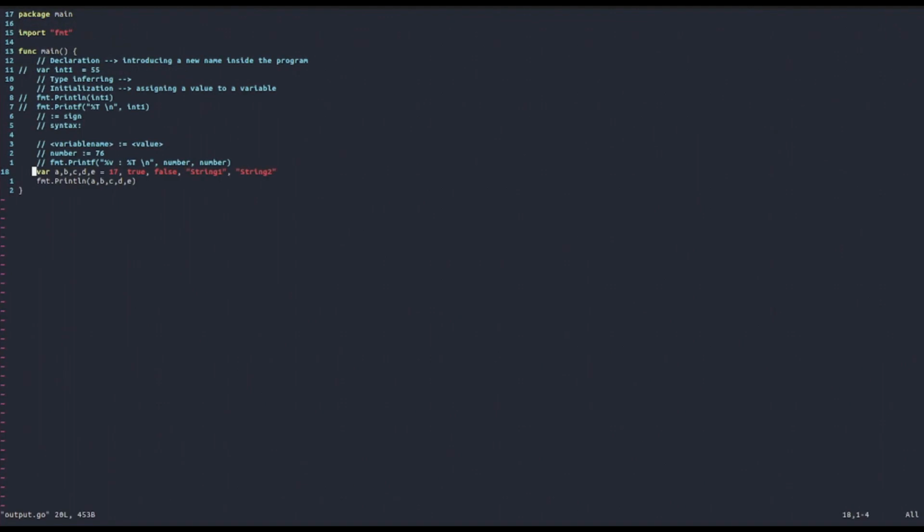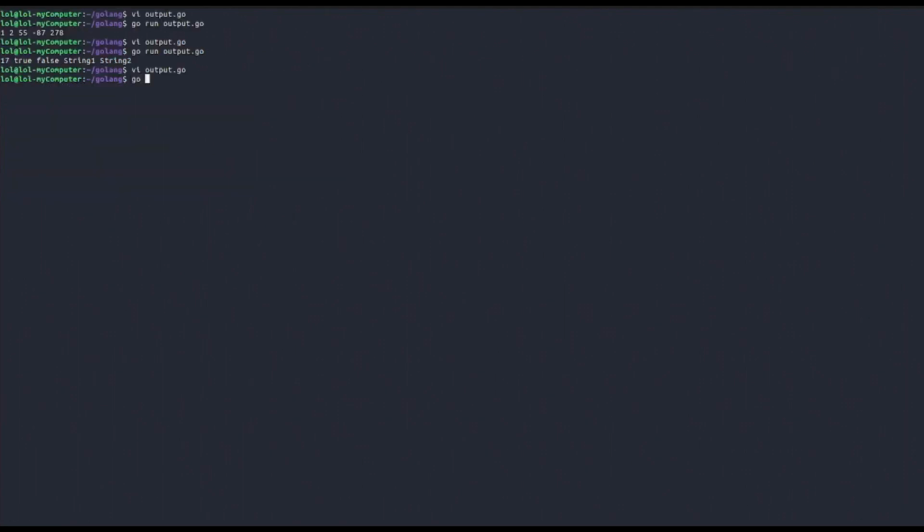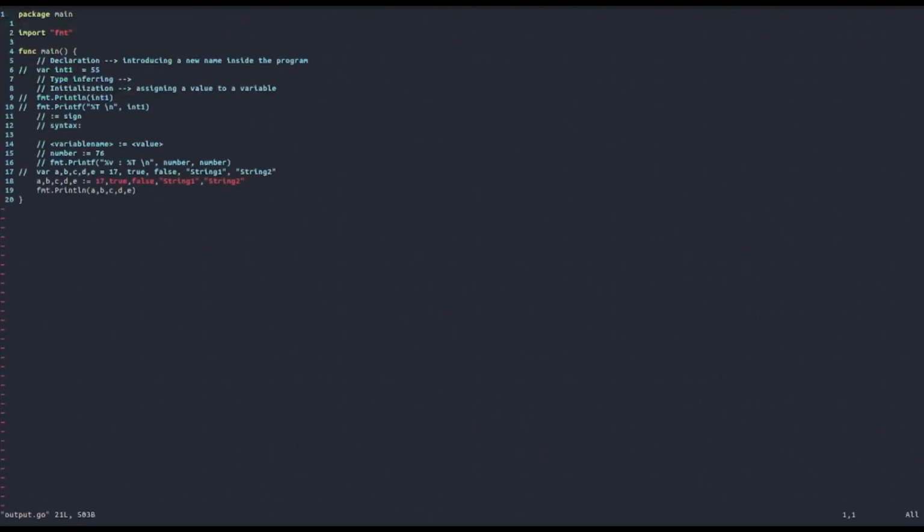The other way to do this, now let's comment this line out, would be to use the definition operator. In this case, we need to omit the var keyword. I'm just going to include the definition operator, which is colon equal, and then we set the same values as before: 17, true, false, string 1, and then string 2. And this also works, as you can see. So these are some ways that you can declare variables on the same line.